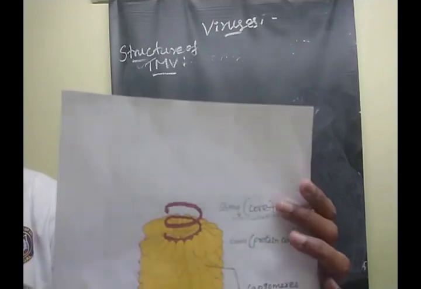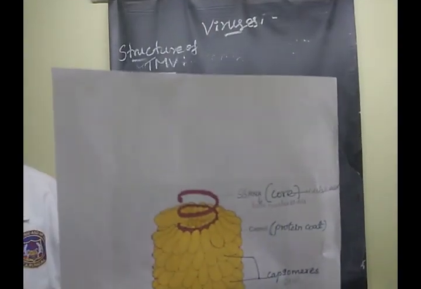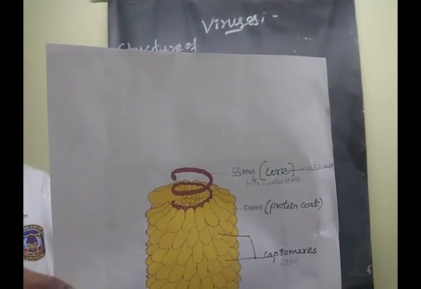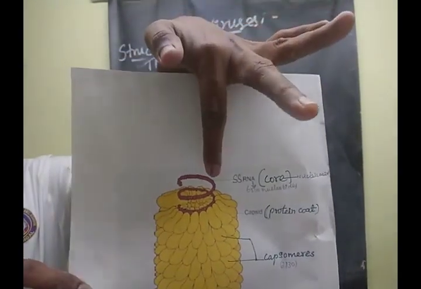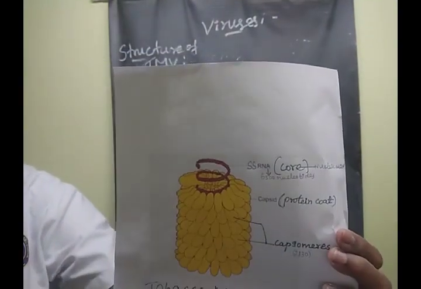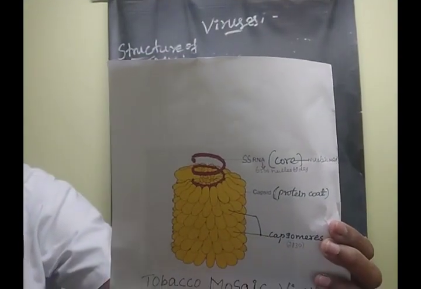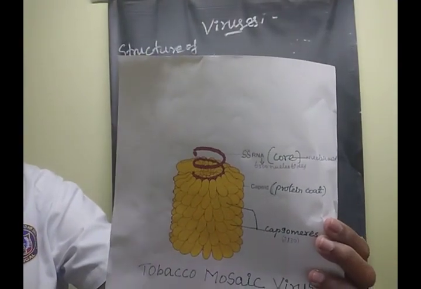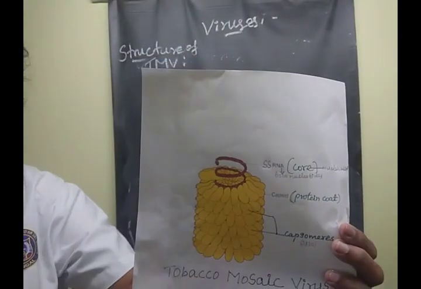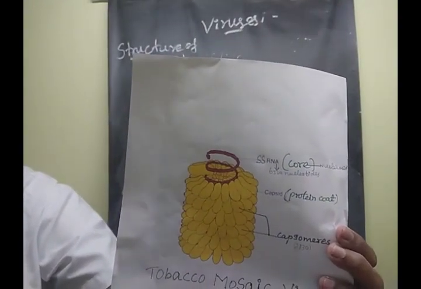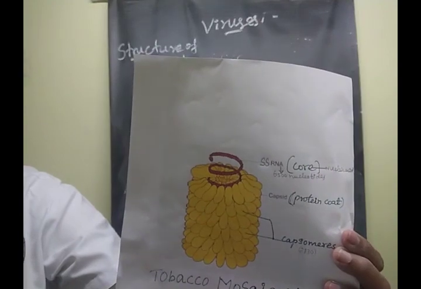Clear? This is very important, one of the simplest questions, children. Suppose they are asking a 5 mark question, you must draw this diagram as well as write that content. Suppose they are asking a 3 mark question, draw and label the structure of tobacco mosaic virus. Clear? Are you understood, children? Say yes or no.